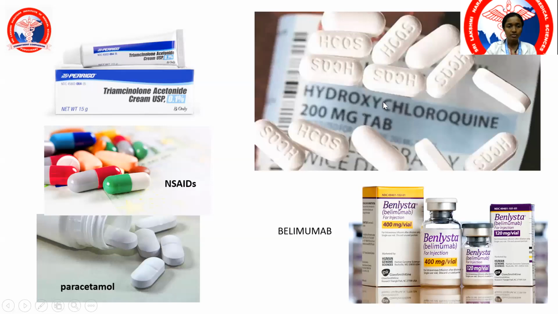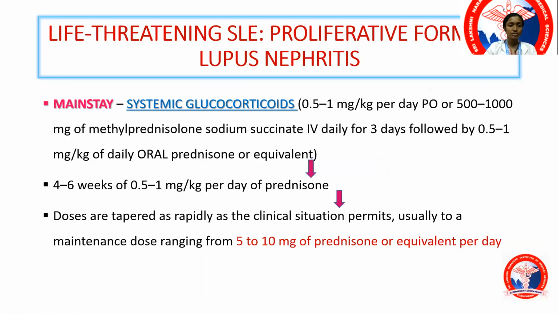This is hydroxychloroquine. This is a topical glucocorticoid, NSAID, acetaminophen or paracetamol. This anti-BLyS, that is belimumab. These are some of the drugs that can be tried in individuals who have mild disease or non-life-threatening disease. These are conservative approaches. Whereas individuals with a life-threatening disease, especially lupus nephritis, the mainstay would be use of glucocorticoids.